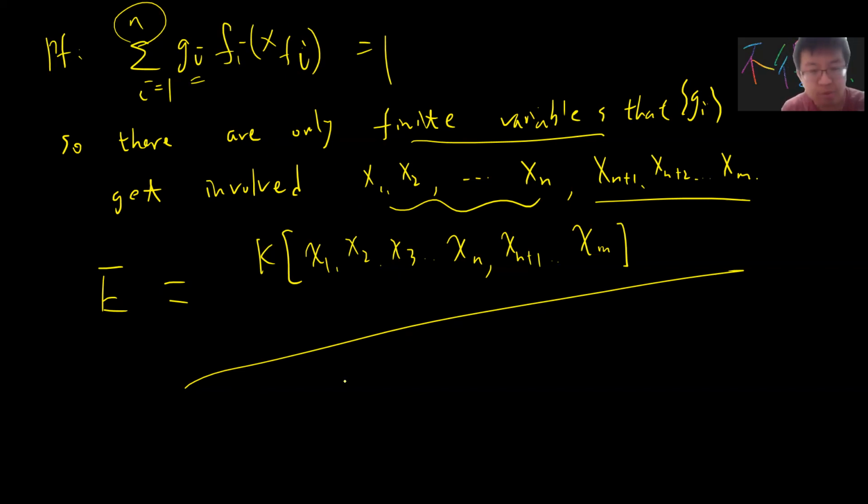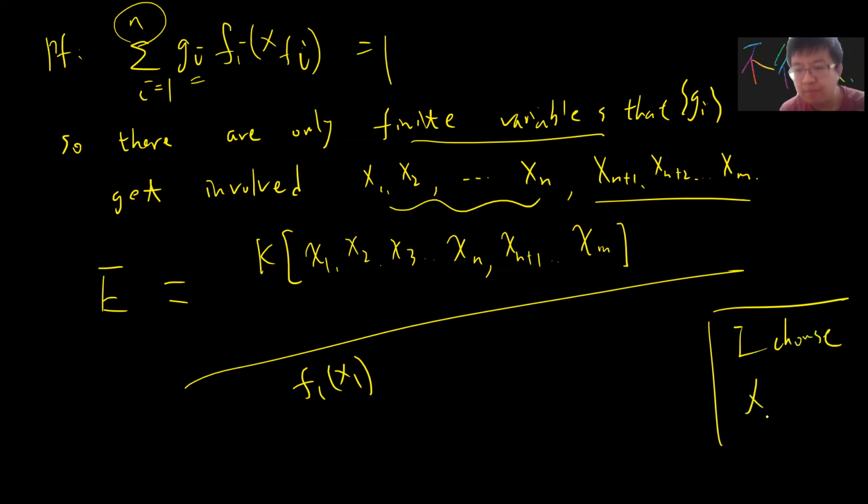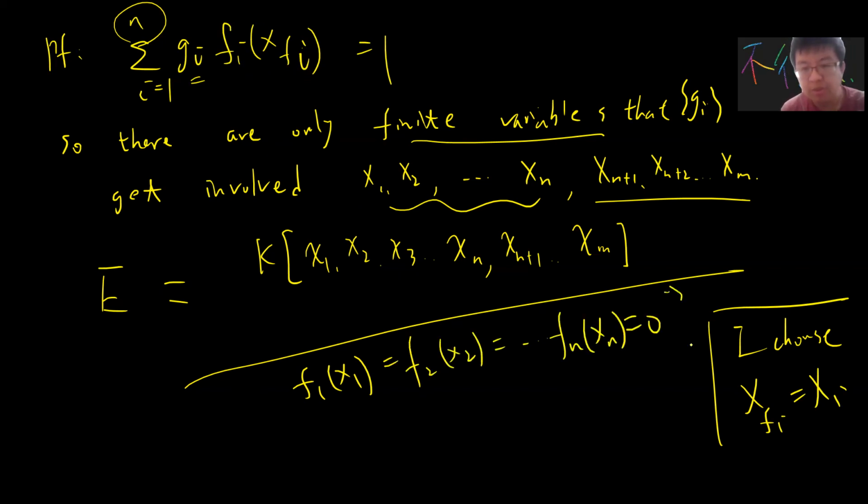Since x_i is a variable, I can make f1(x1) be x1, so I choose f_i to be x_i. So f1 of x1, f2 of x2, up to fn of xn, I make it 0. Then you can easily see that E is a finite algebraic extension.